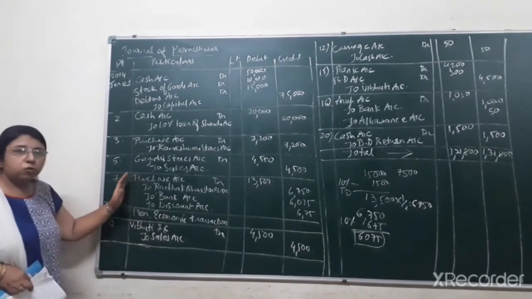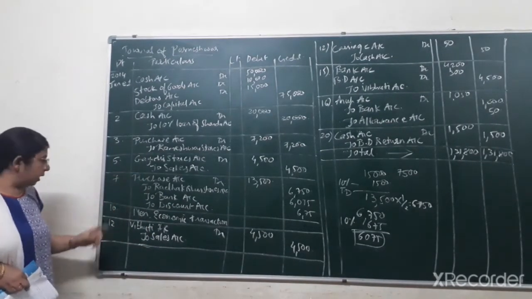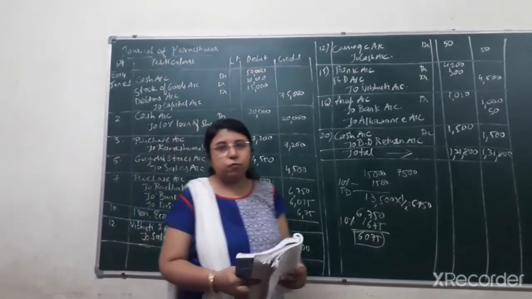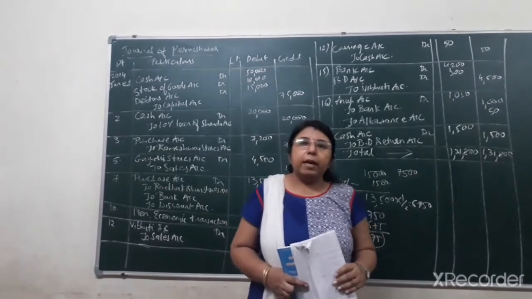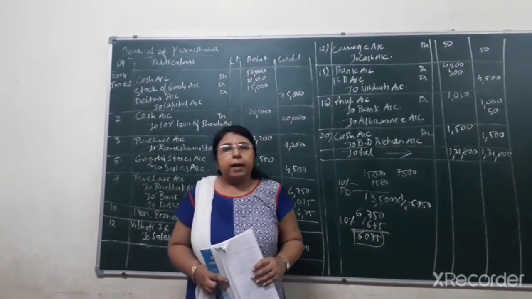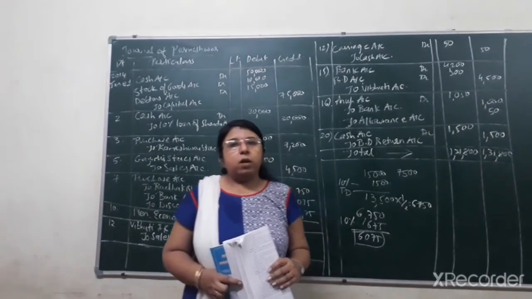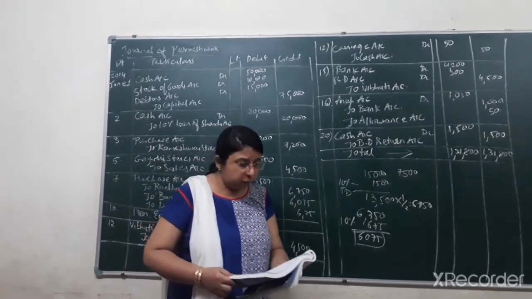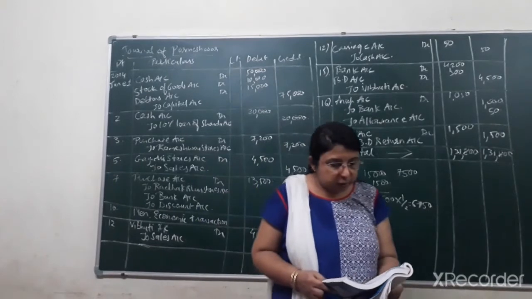So I hope the journal entry is clear to you, students. You have to write the narration after the journal entry, that is, being goods purchased from Radhakrishnan Stores at 10% trade discount and 10% cash discount and half amount paid in cheque. After completion of the 7th transaction, let us see the 10th one.